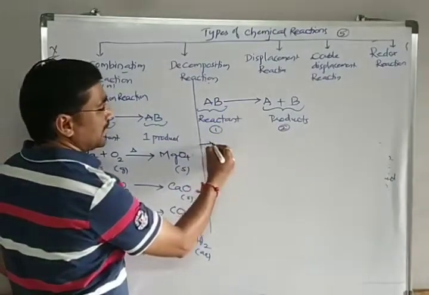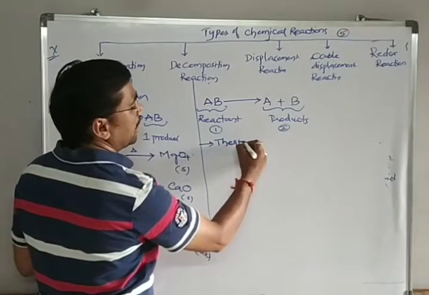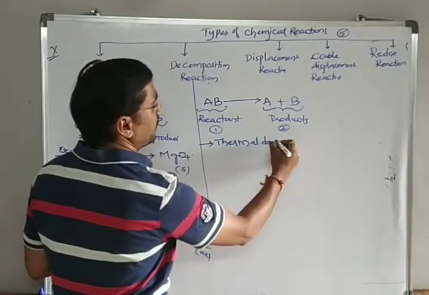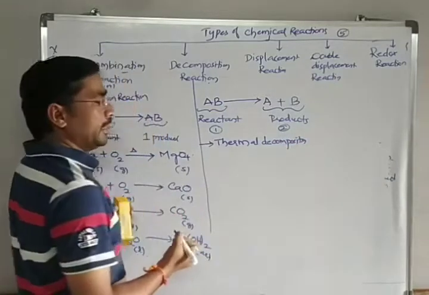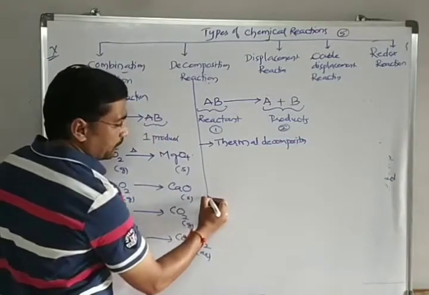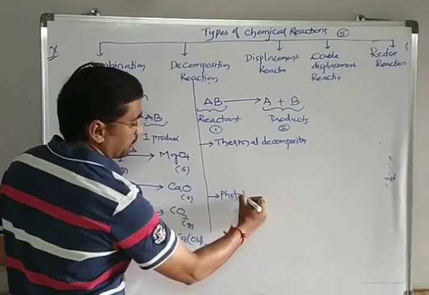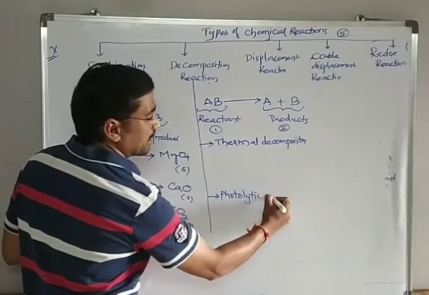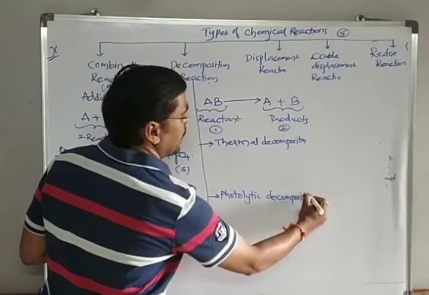The first type of decomposition is called thermal decomposition. The second type of decomposition is called photolytic decomposition.